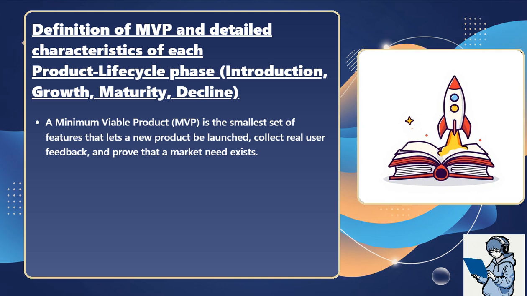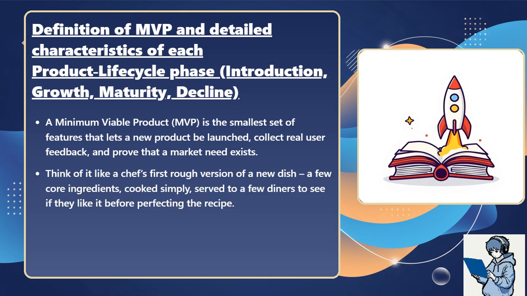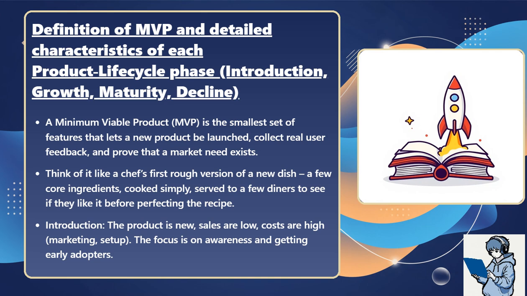Minimum Viable Product (MVP) is the smallest set of features that lets a new product be launched, collect real user feedback, and prove that a market need exists. Think of it like a chef's first rough version of a new dish. A few core ingredients, cooked simply, served to a few diners to see if they like it before perfecting the recipe.